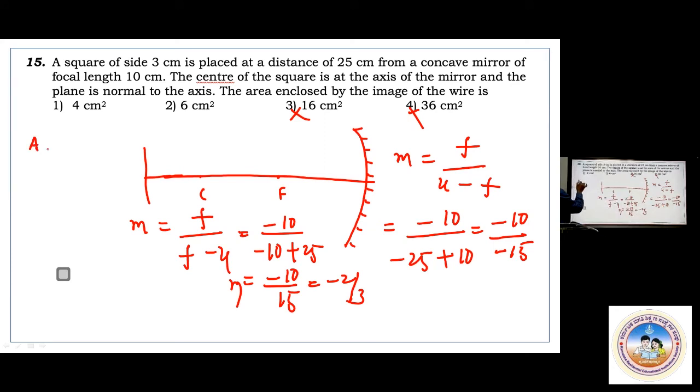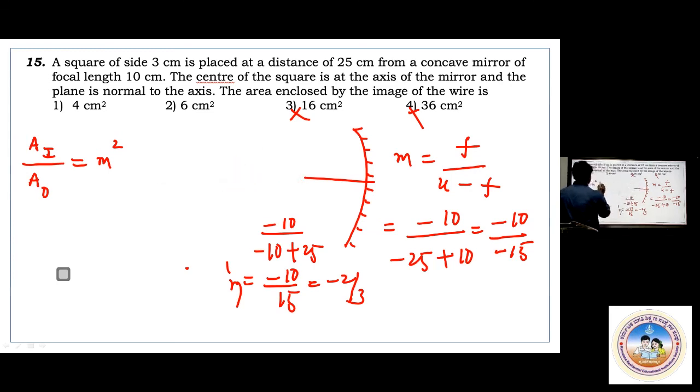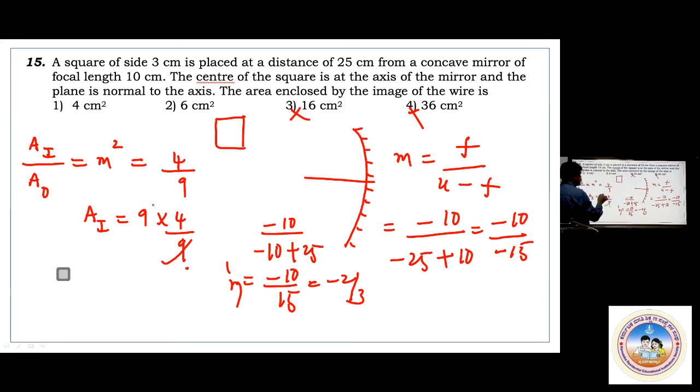The areal magnification formula is area-wise magnification AI by AO, just like I by O is the linear magnification. AI by AO equals m square. Now here m is minus 2 by 3. Minus 2 by 3 squared is nothing but 4 by 9. So AI equals AO into 4 by 9. AO is the area of the square, with side 3 centimeter, so it is 9 centimeter square, into 4 by 9. So that is the reason I took the answer as 4 centimeter square. This is the reason.